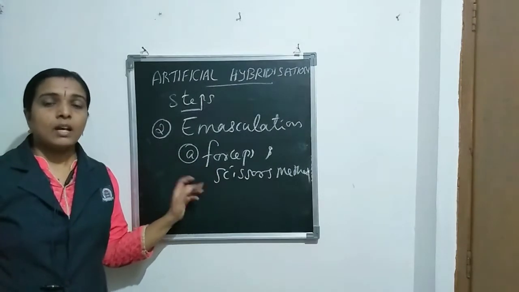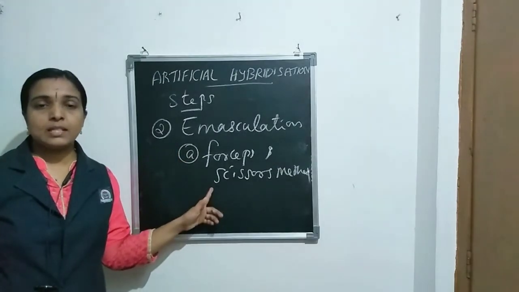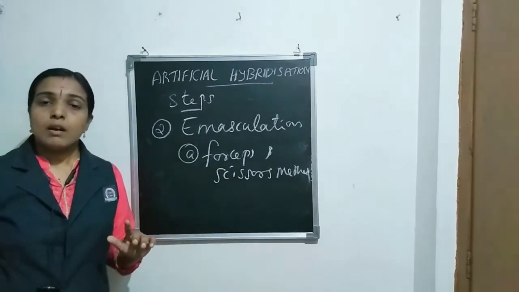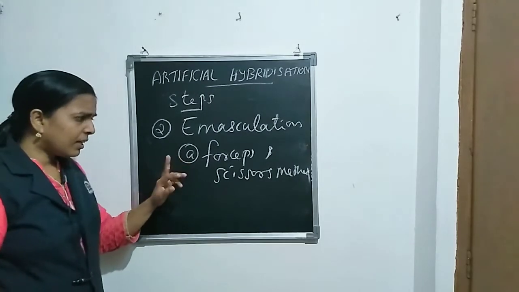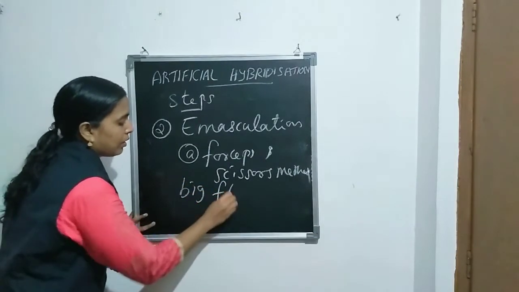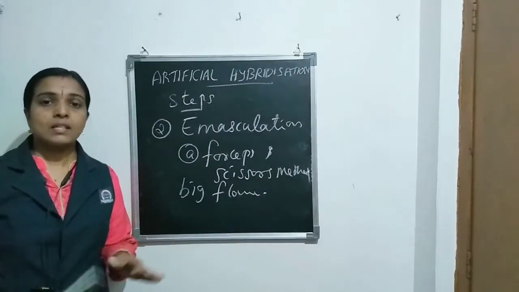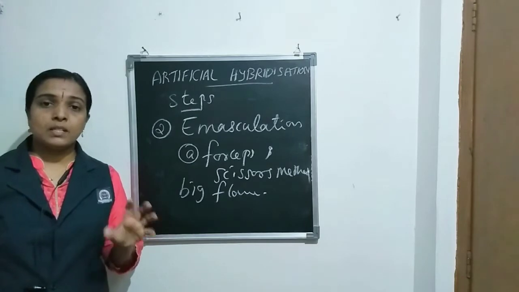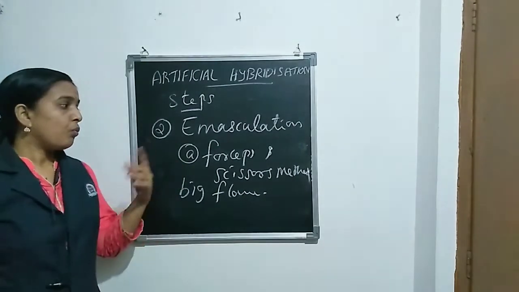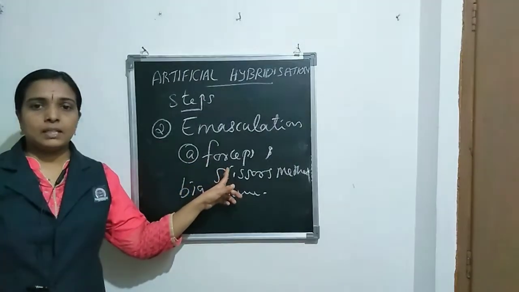In this method, we can use a pair of sterilized forceps or scissors and cut or remove the anther from the bisexual flower. This method is applicable for big flowers, for example hibiscus. The hibiscus flower and its reproductive parts are large in size. So in the case of big flowers, the forceps and scissors method is applicable.